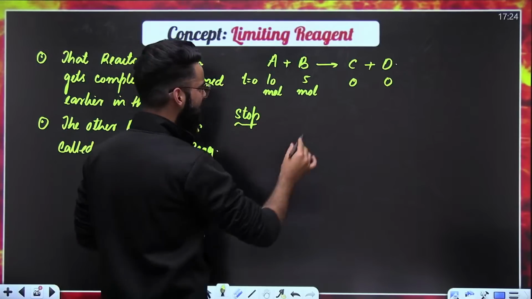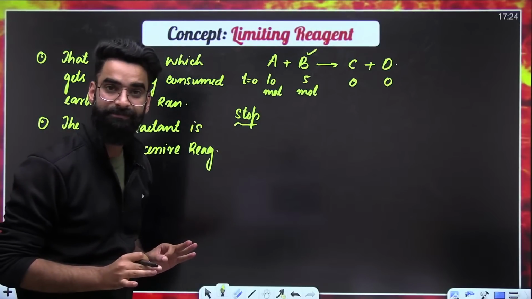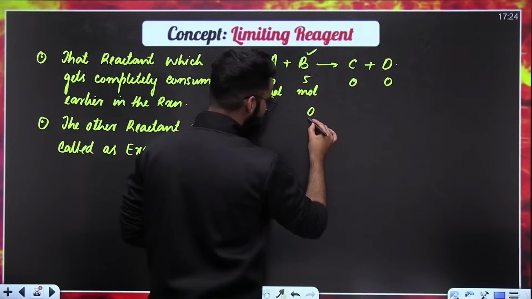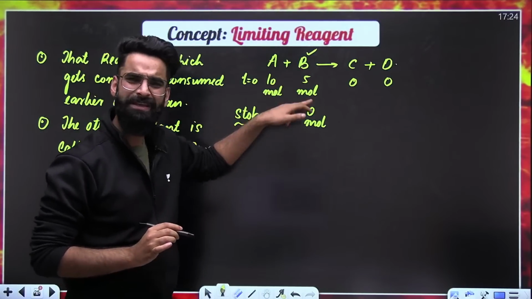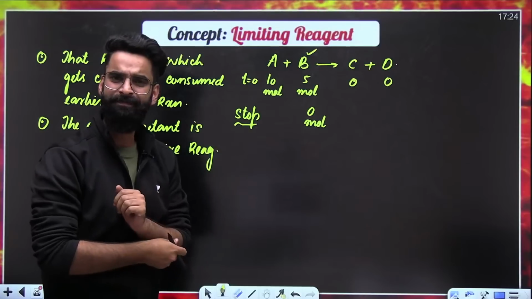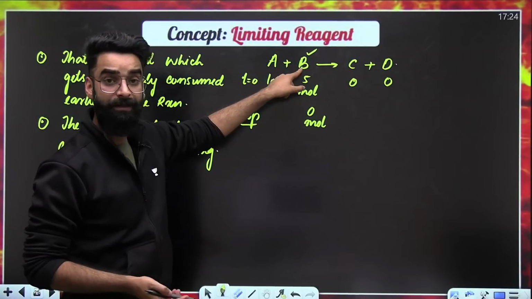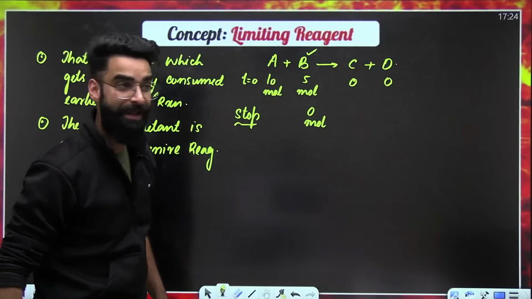So let's assume B is the reactant which is getting completely consumed. After some time, you'll find 0 moles of B left in the container. B is completely consumed. And you know, that reactant which gets completely consumed earlier in the reaction, what do we call that as?